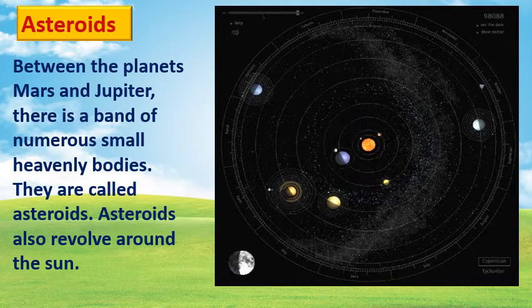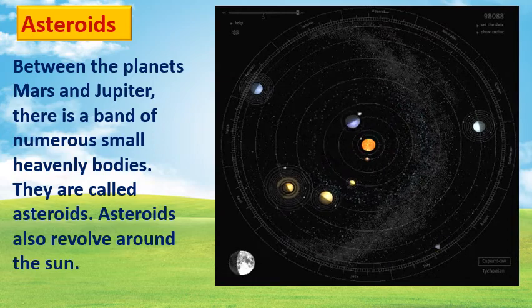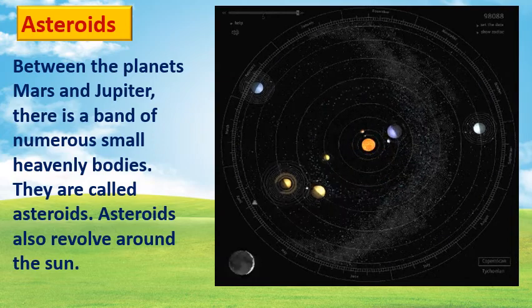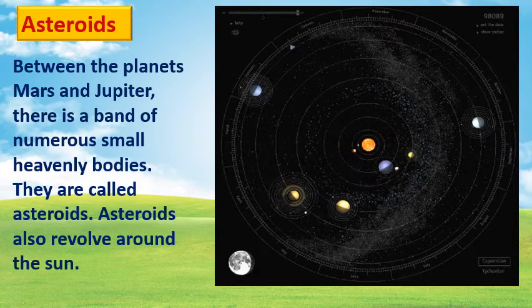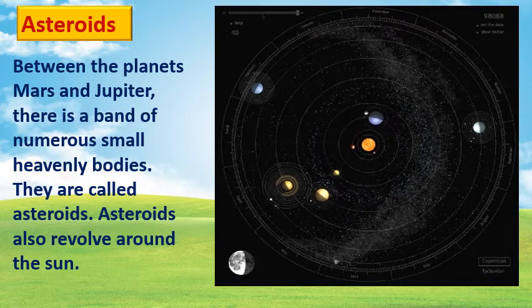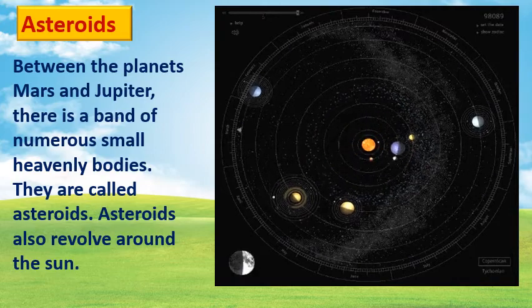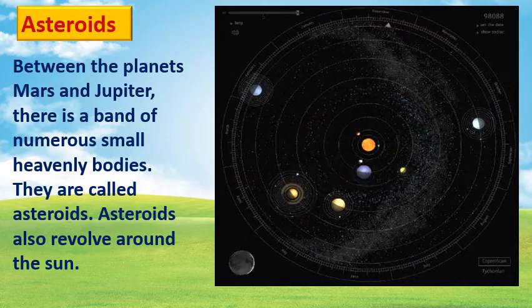See, they are revolving around the sun like the planets. This is the sun, right? They too are revolving around the sun like the planets. These are called asteroids. Okay, got this?